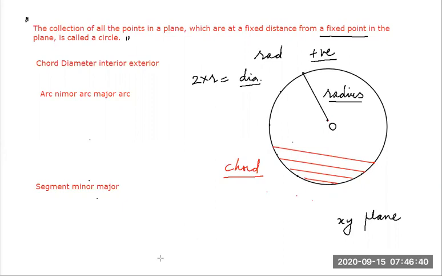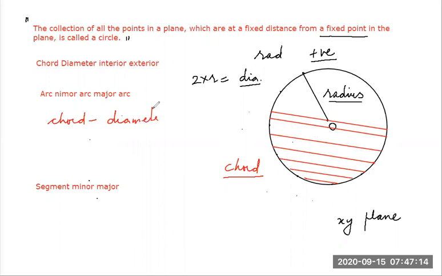And see, students, another thing, if I draw the chord close to the center, the length of the chord is increasing. It keeps increasing to the extent that if this chord touches the center, then this chord converts into the diameter of the circle, which is equal to twice the radius.